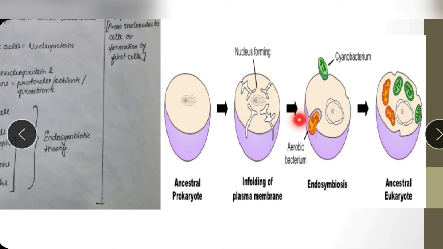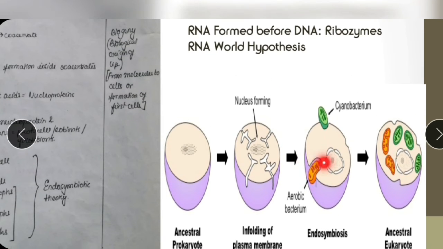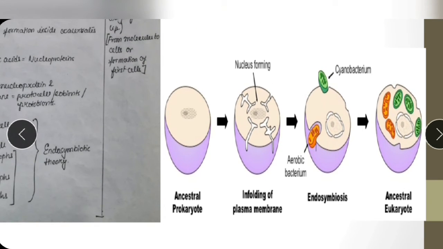Maybe it engulfed this yellow color structure first. This structure maybe can use oxygen to make its own energy.